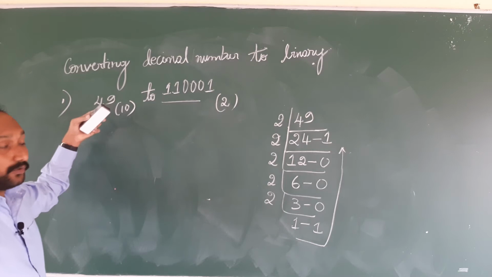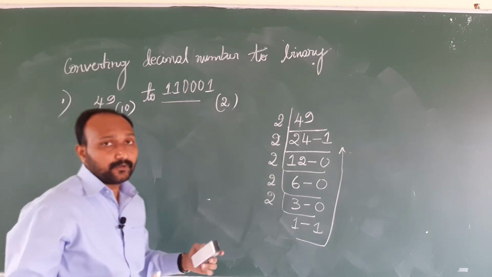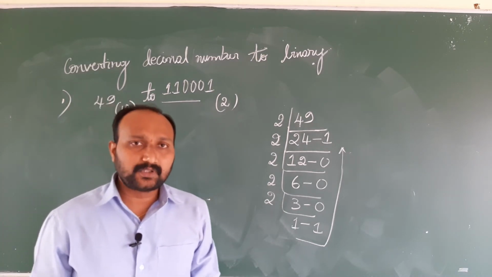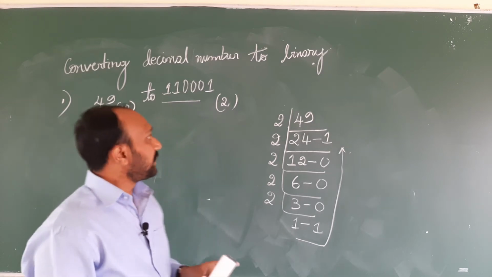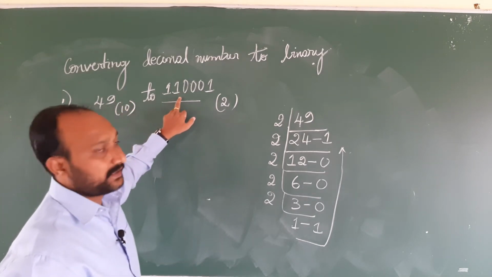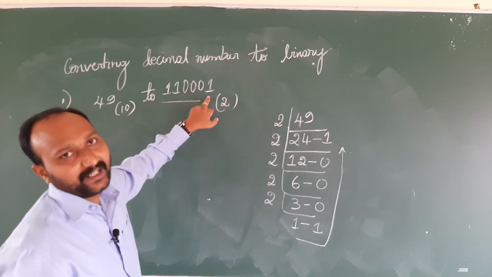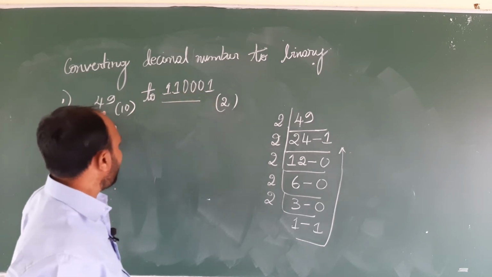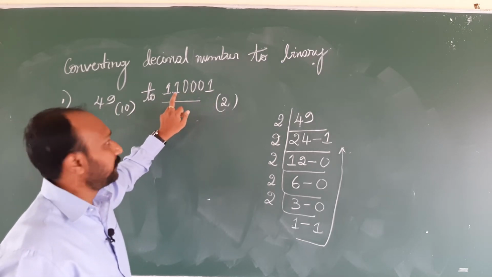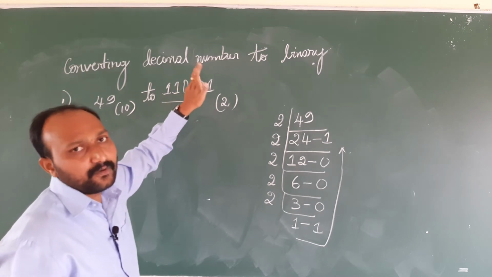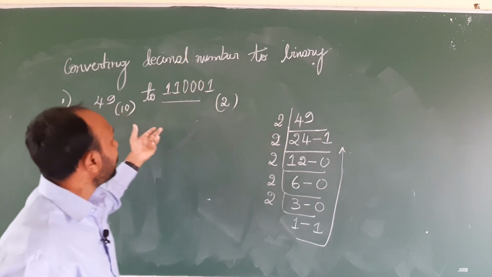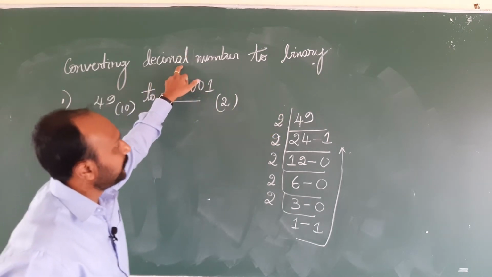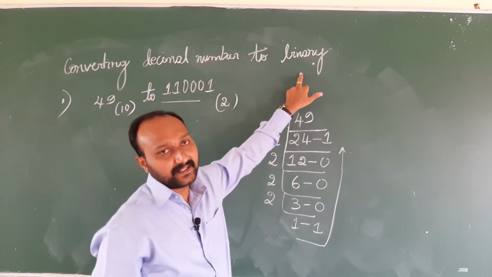If you feed the data 49 into a computer via keyboard, the computer will convert 49 to 110001. It can't understand what 49 is. It can understand 110001. So this is converting from a decimal number to binary.